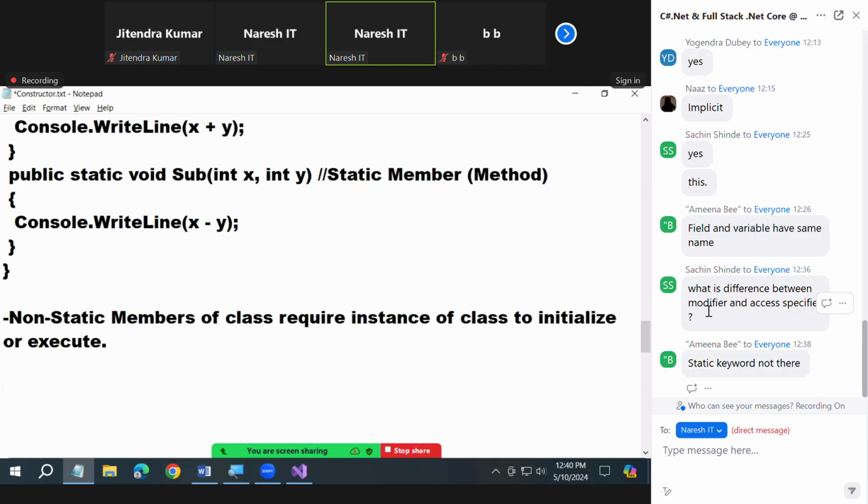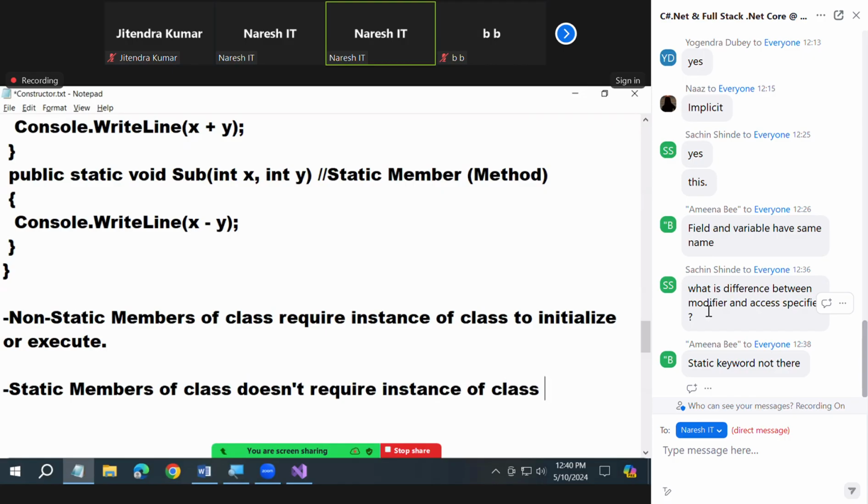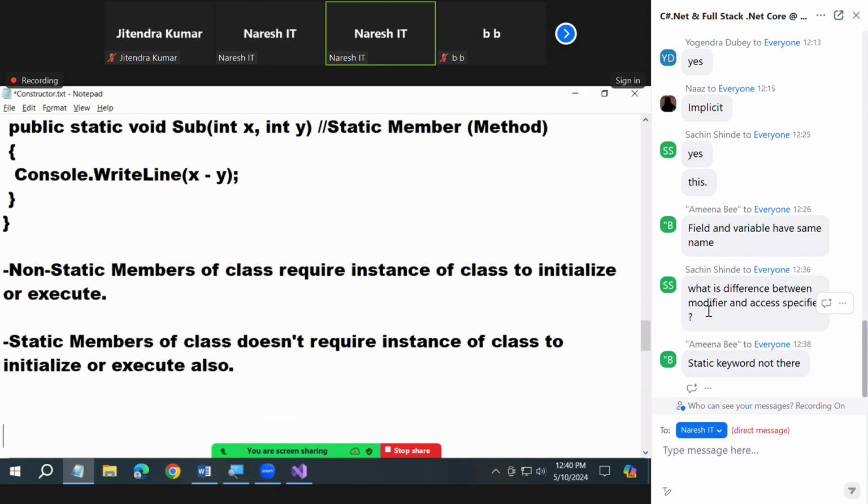Okay, next. Static members of a class don't require an instance of the class to initialize or execute also. Did you understand me or not? What is that? Non-static members of a class require an instance of the class to initialize or execute. Static members of a class don't require an instance of the class to initialize or execute. What is the meaning of it? Listen, what is the meaning of this?